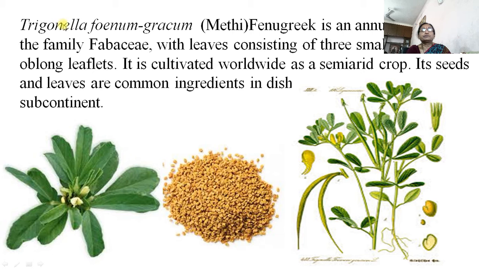Then Trigonella foenum-graecum, commonly called methi or fenugreek, is an annual plant of the family Fabaceae with leaves consisting of 3 small ovate or oblong leaflets. It is cultivated worldwide as a semi-arid crop. Its seeds and leaves are common ingredients in dishes in the subcontinent. These are methi dana or fenugreek seeds. We can use the leaves of the plant, which are very delicious and can be used for flavoring all dishes. This is methi.